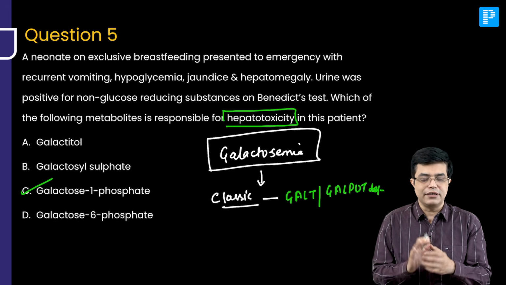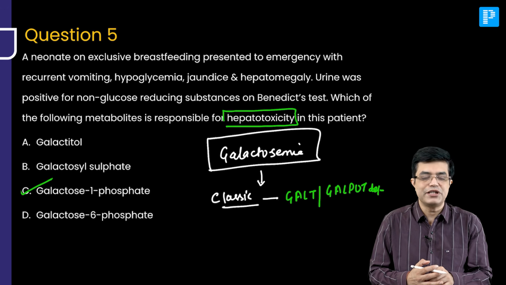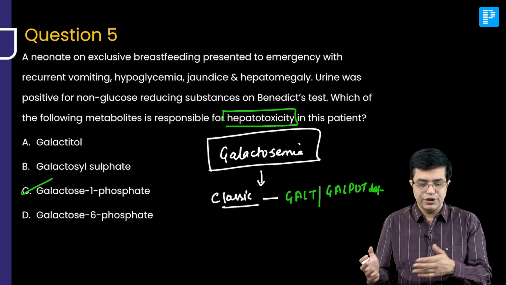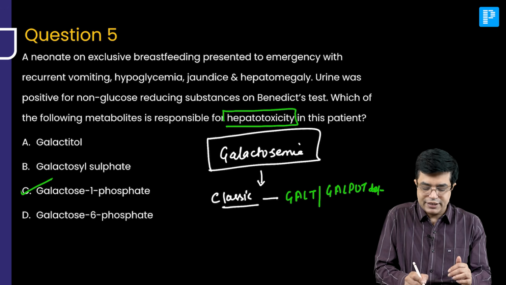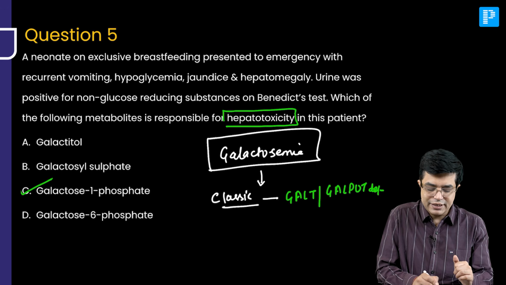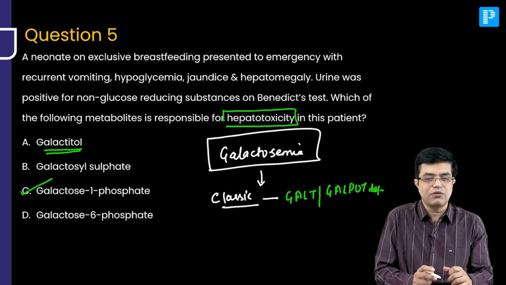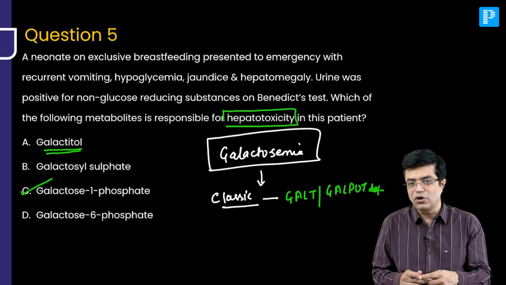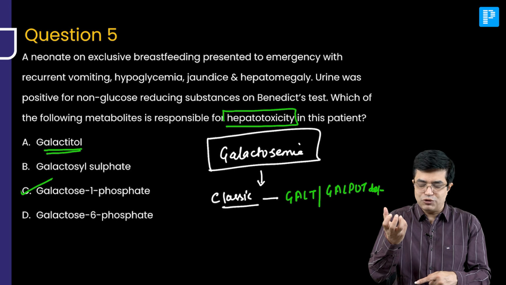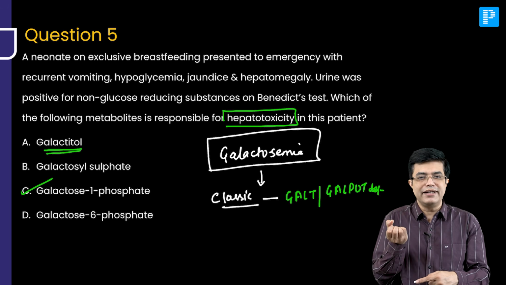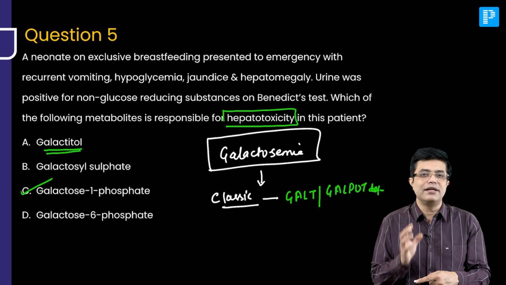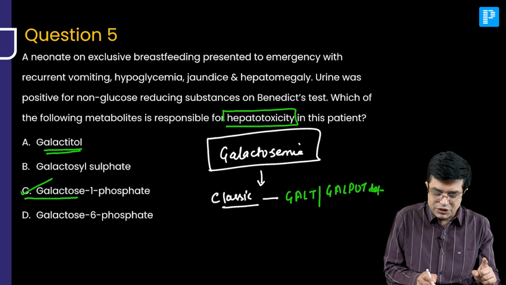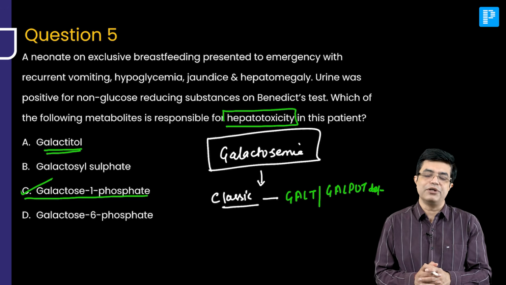Now, you need to understand there are two important metabolites which get accumulated. Galactose is not forming glucose. Galactose 1-phosphate is directly hepatotoxic, whereas galactitol is the one which is responsible for producing cataract. There is an oil drop cataract which is produced. Galactitol is the alcohol derivative which absorbs and retains water and causes swelling in the lens region. So oil drop cataract, galactitol. But if they say hepatotoxicity, galactose 1-phosphate will be your answer.